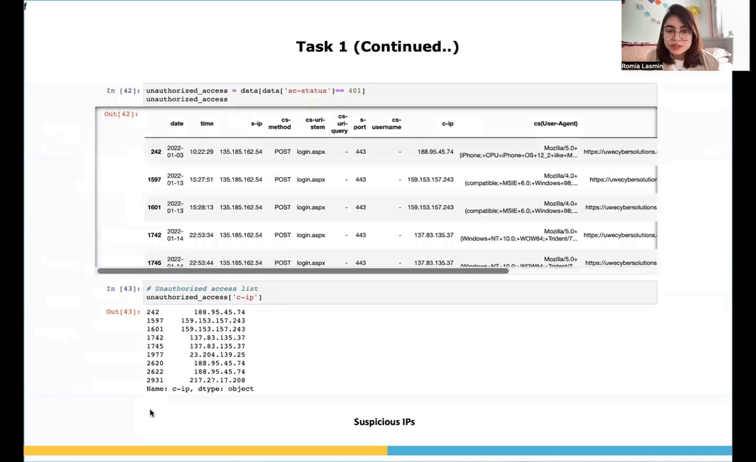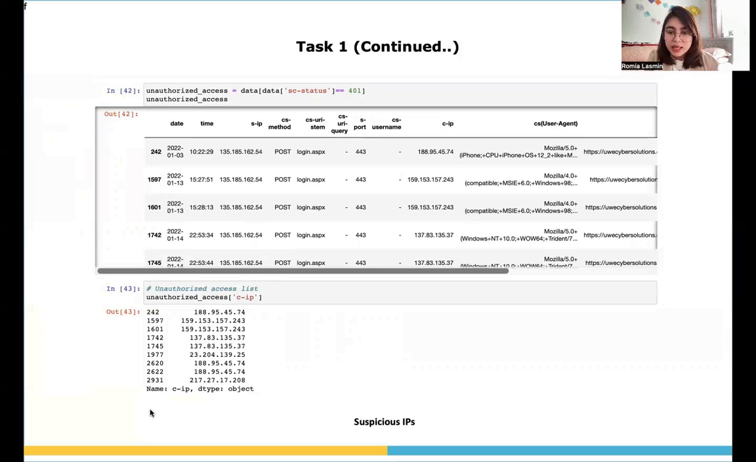We can see from the output date time column that IP 188.95.45.74 has attempted thrice, at 3 different times, to access the web server. IP address 159.153.157.243 has 2 attempts, and 137.83.135.37 has also 2 attempts. The remaining 2 IPs have only 1 unauthorized attempt each.